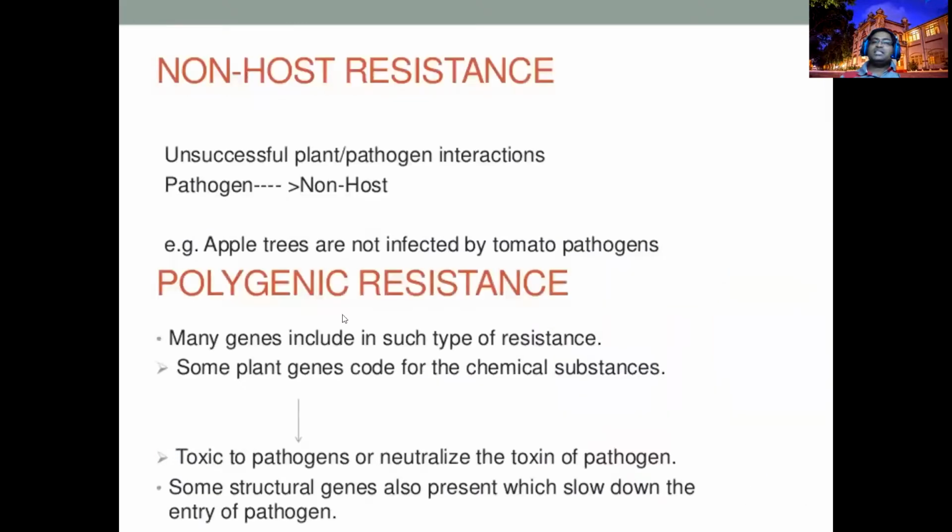But if it is polygenic resistance, I will get no disease, you will get some amount, another person will get some more amount of disease, another a bit more, like that. It's polygenic.